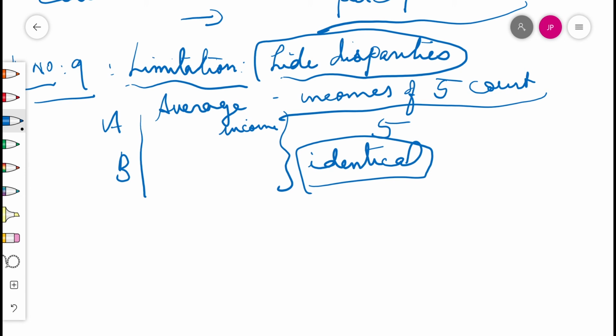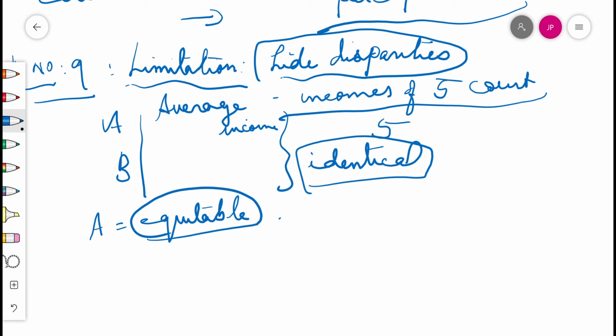Country A is preferred because it has a more equitable income distribution. Equitable means equality. In this country, people are neither very rich nor extremely poor. On the other hand, most citizens in country B are poor and one person is extremely rich.